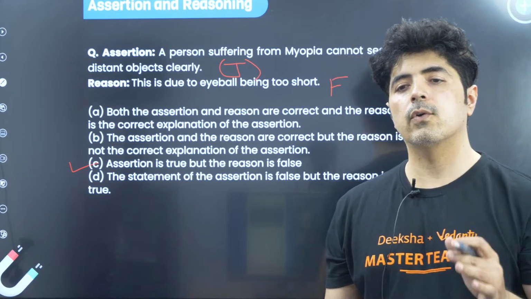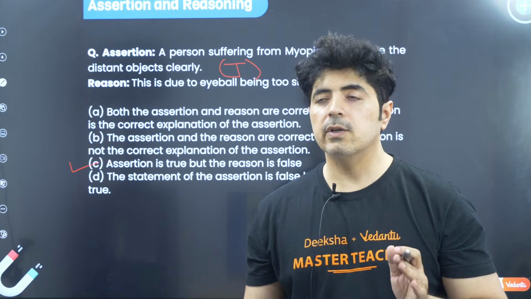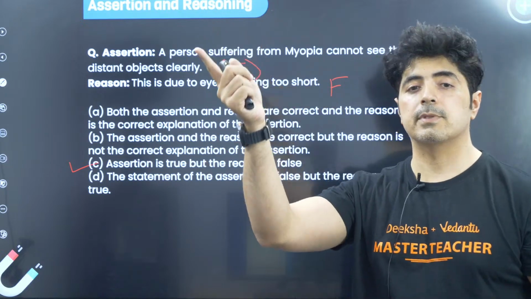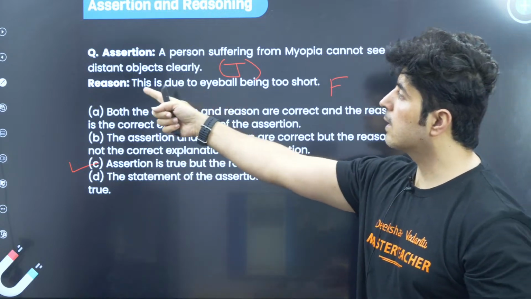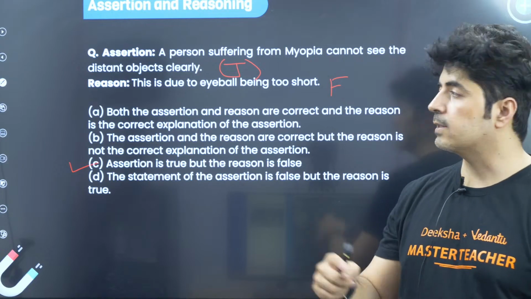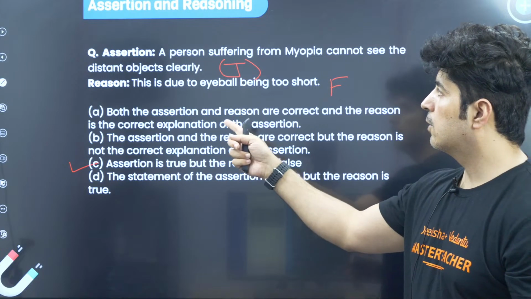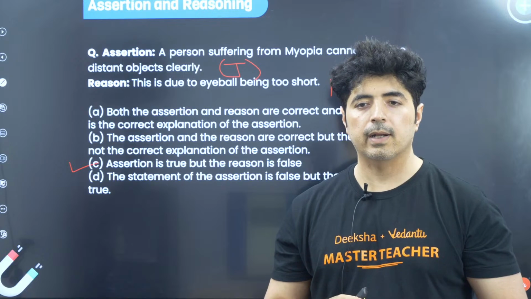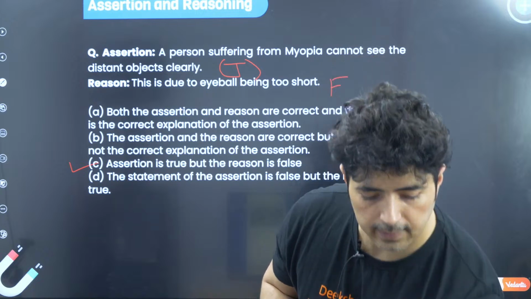This is where you have to be very careful when answering assertion and reasoning questions. Even if you are right in the assertion and right in the reason, sometimes you miss whether the reason is able to explain the assertion or not. So be really careful. I hope it is absolutely clear.